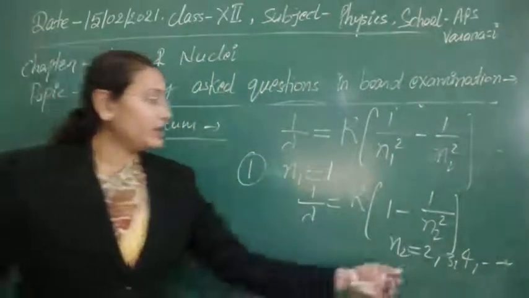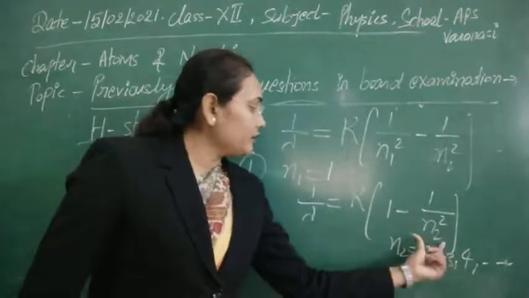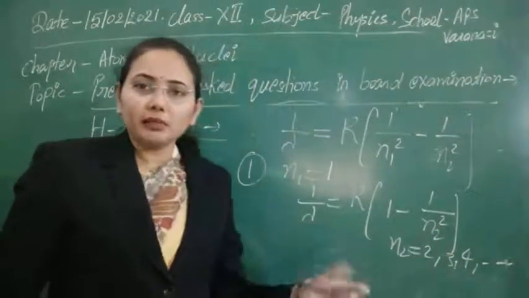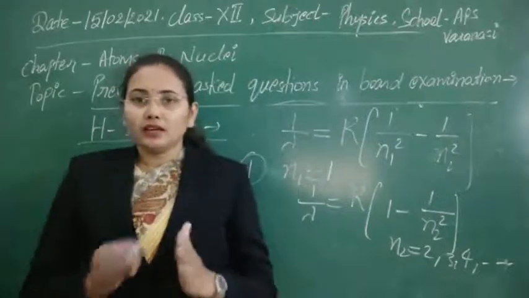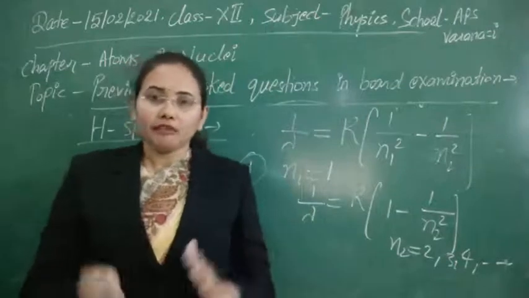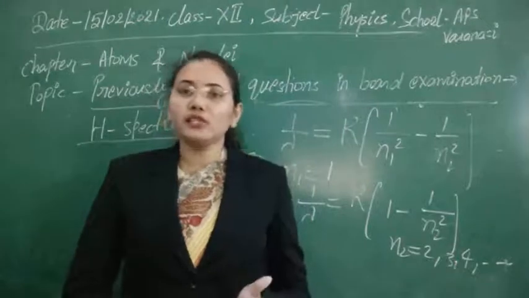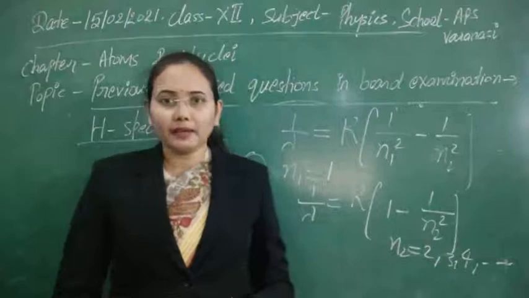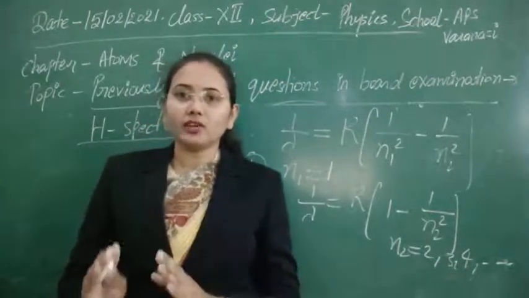Whenever we put 2 here, we get one wavelength. If we put 3 here, meaning the electron makes a transition from 3 to 1, we get a different wavelength, so we get a number of wavelengths. If we arrange those wavelengths in increasing or decreasing order of wavelength or frequency, we get a spectrum, and that spectrum or series is known as the Lyman series for the hydrogen spectrum. It was detected by Lyman, and this series lies in the ultraviolet region.